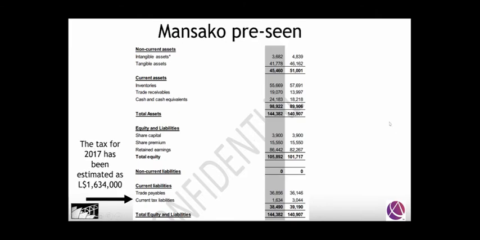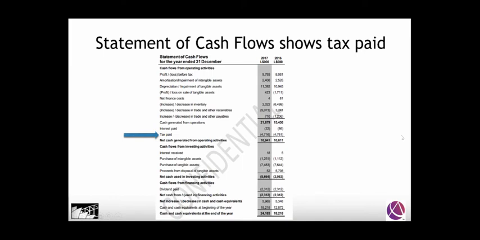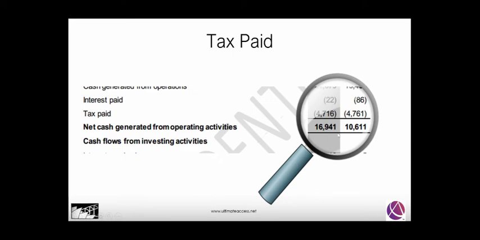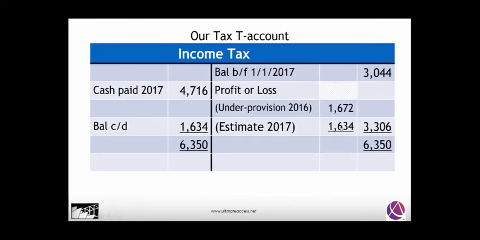So the tax for 2017 has been estimated, and that's what's been reported. Now we can see how much tax was actually paid, and 4,716 was paid in 2017, and the same numbers but in a different order: 4,761 paid in 2016.